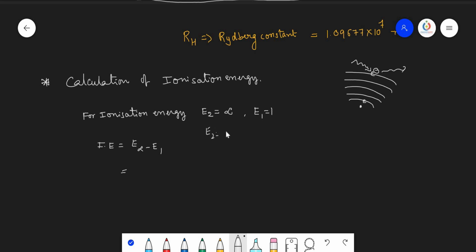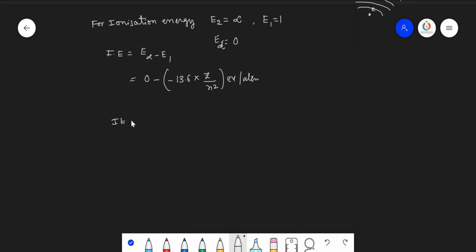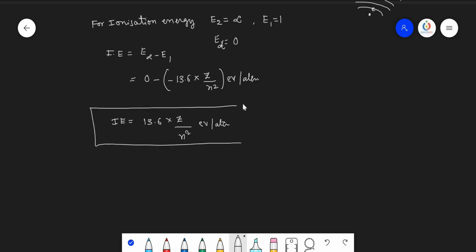E infinity is equal to 0. So this is 0 minus the first orbit energy, that is minus 13.6 into Z by n square electron volt per atom. Then how much value are you getting here? Ionization energy is minus of minus, which means plus. So plus 13.6 into Z by n square electron volt per atom. This is the ionization energy.